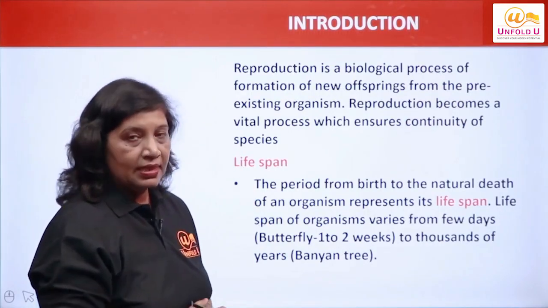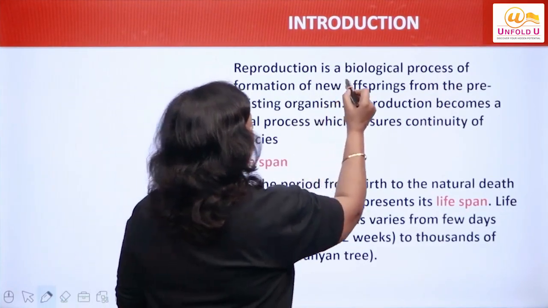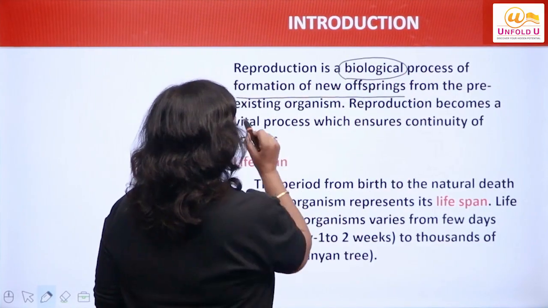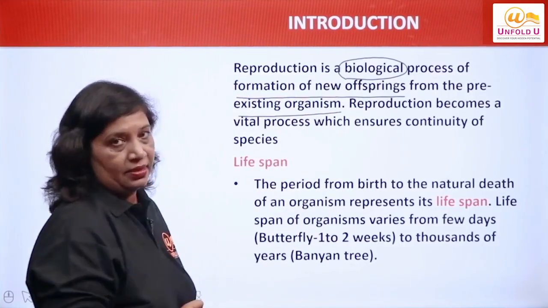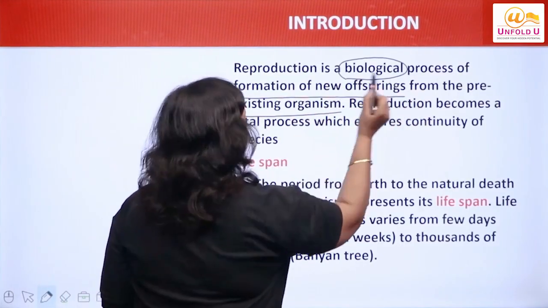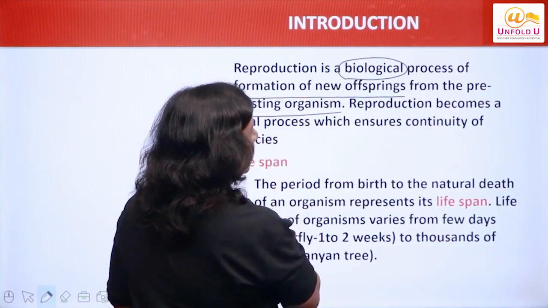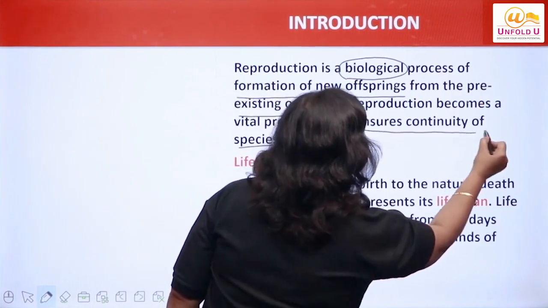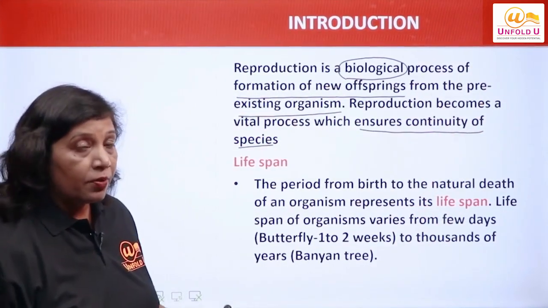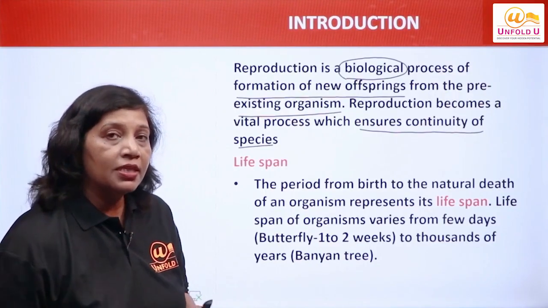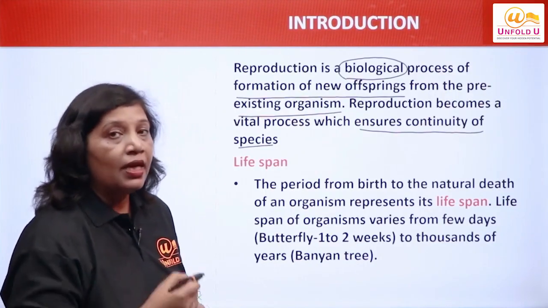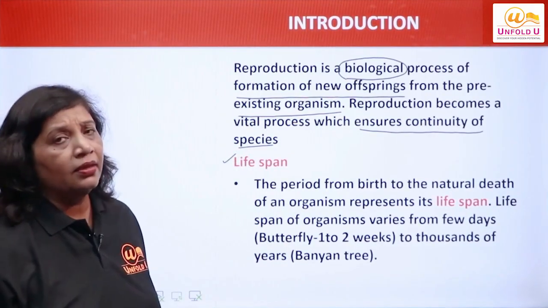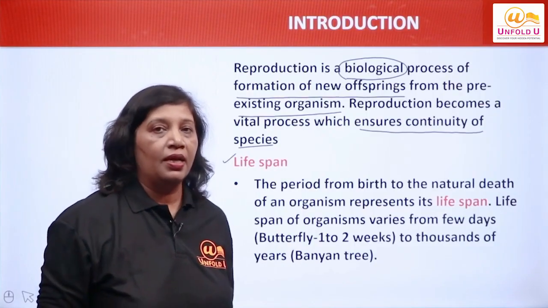Now come to this slide. Definition. Reproduction is a biological process of formation of new offsprings from pre-existing organisms. I'll repeat, it is a biological process of formation of new offsprings from pre-existing organisms. It is a vital process which ensures the continuity of the species. ये process ensure करता है कि species एक के बाद दूसरी, दूसरी के बाद तीसरी, they remain continued on the earth, right?